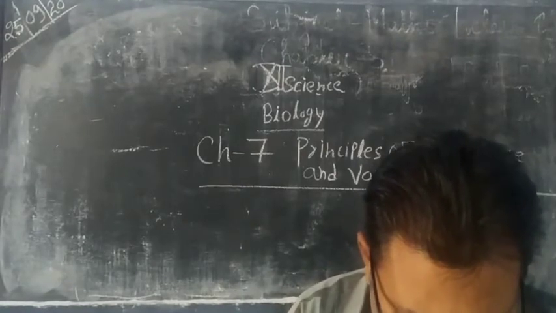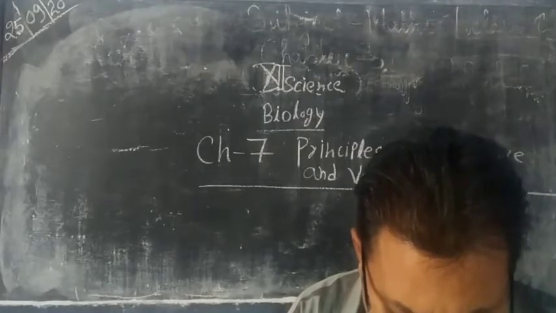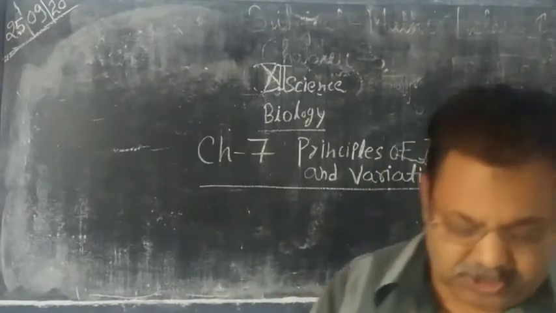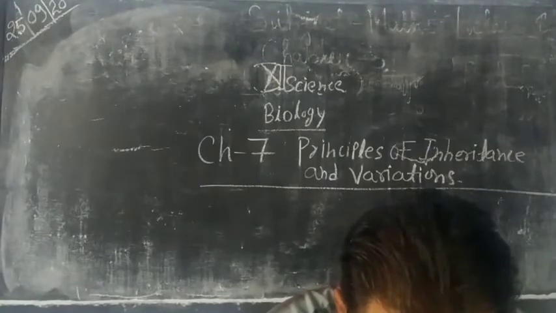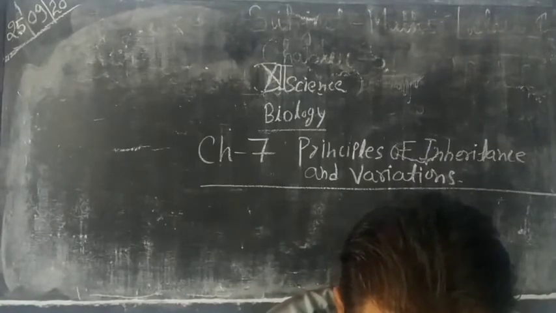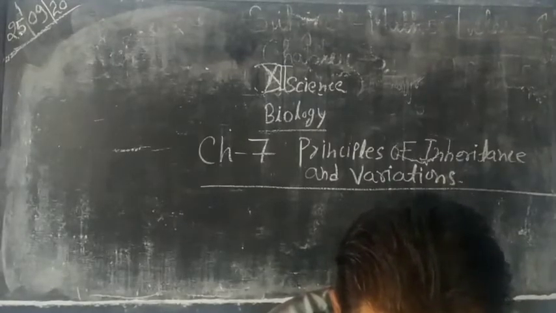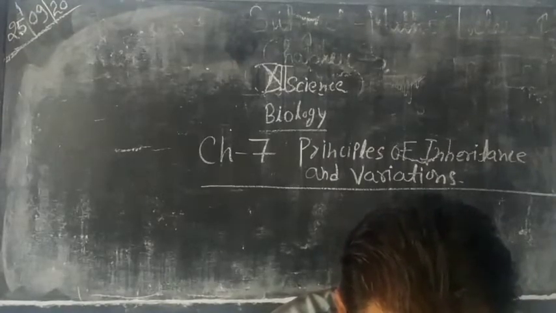So next one is the pre-formation or homunculus theory of pre-formation. Leeuwenhoek, Malpighi, Swammerdam, Hartsoeker and Leibniz also proposed this theory.